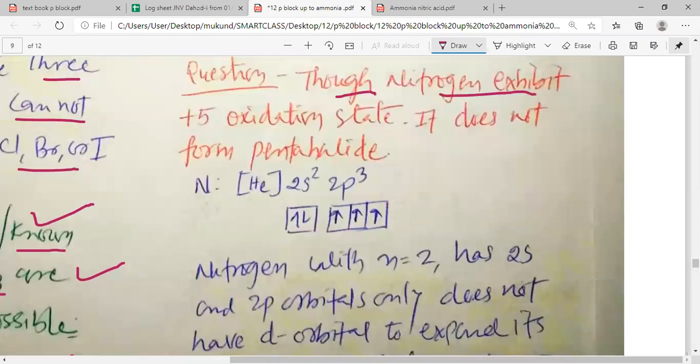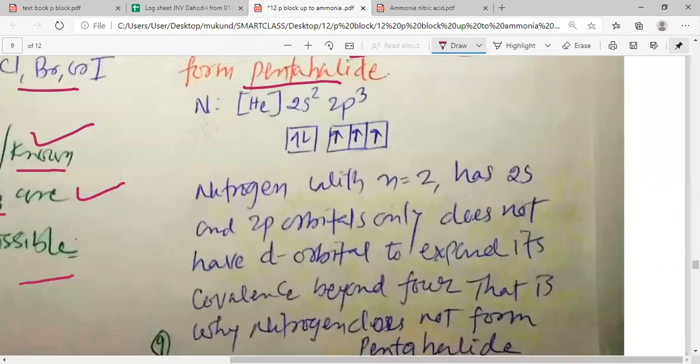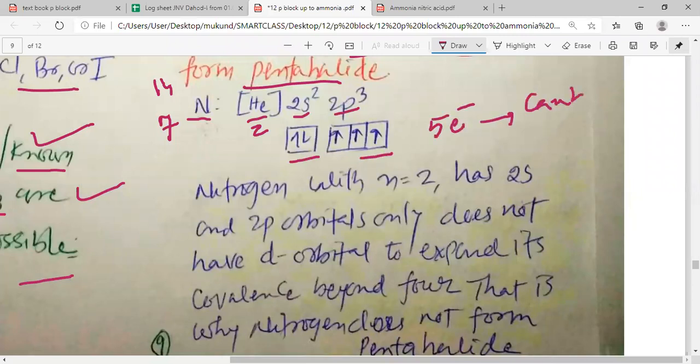Though nitrogen exhibits +5 oxidation state, it does not form pentahalide. What is the reason? Just have a look at the electronic configuration of nitrogen, that is 7N14. So there are 7 electrons, 2 in the helium core, 2 in the 2s and 3 in the 2p. So helium 2s2, 2p3. You can see that there are 5 electrons available that can be removed. So as these 5 electrons can be removed, +5 oxidation state is possible.